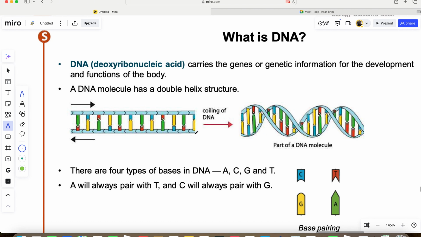Okay? So this is how DNA looks. Here is a base of a DNA. Here is another base. This is one base, this is another base. They link. This is A and T. You see, they fit into each other like enzymes and substrate. This is C and G.